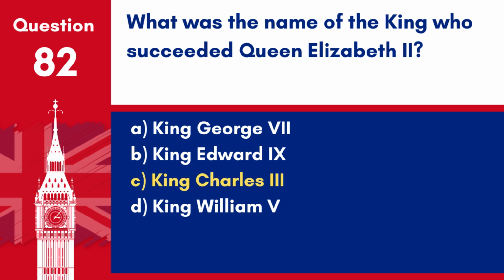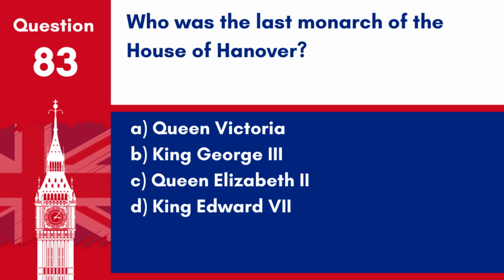Answer: C. King Charles III. King Charles III succeeded Queen Elizabeth II. Question 83. Who was the last monarch of the House of Hanover? A. Queen Victoria. B. King George III. C. Queen Elizabeth II. D. King Edward VII.